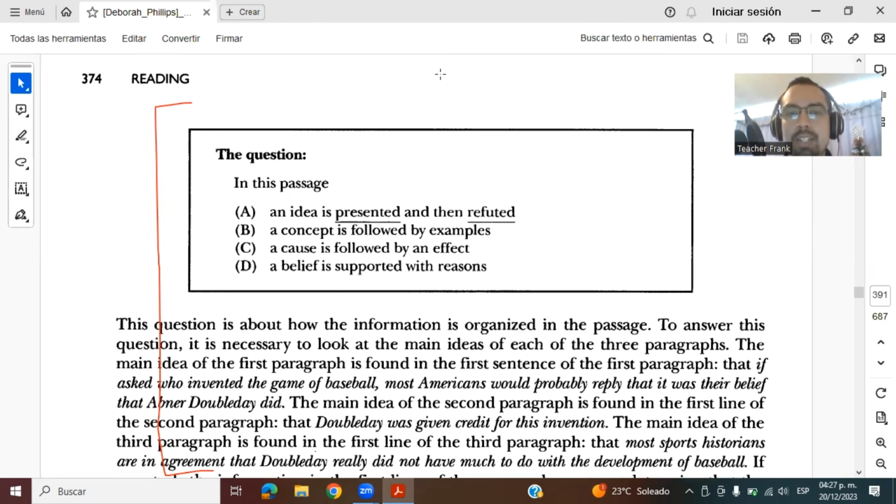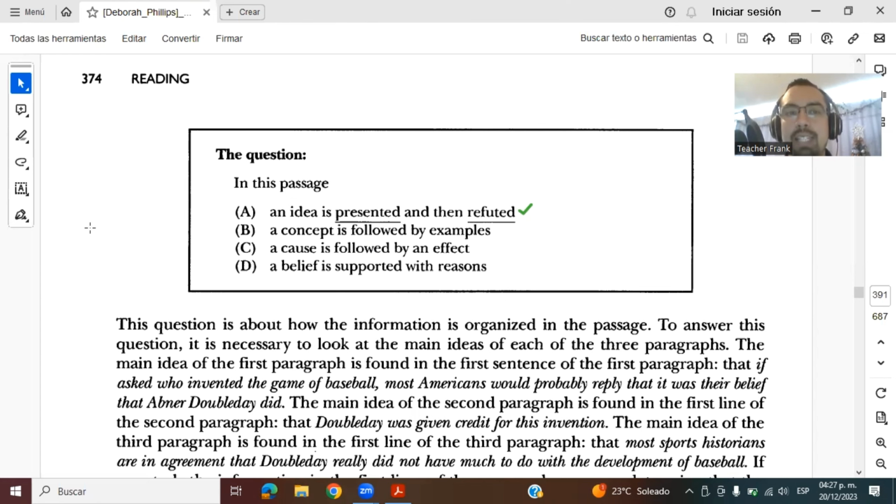In this passage, an idea is presented and then refuted. A concept is followed by examples. A cause is followed by an effect, or a belief is supported with reasons. And in this case, the correct answer is A. An idea is presented, which says that Abner Doubleday invented baseball, and then it is refuted, right? It is contradicted. Then it says, no, he really didn't, right?